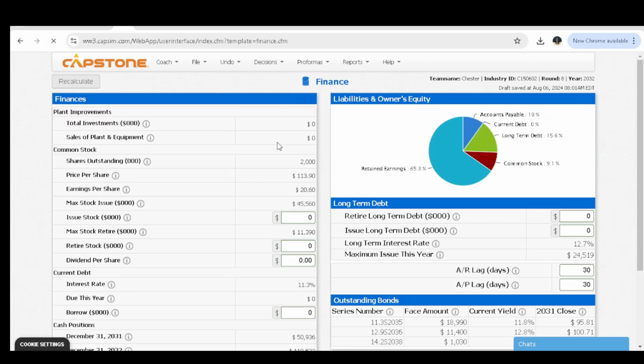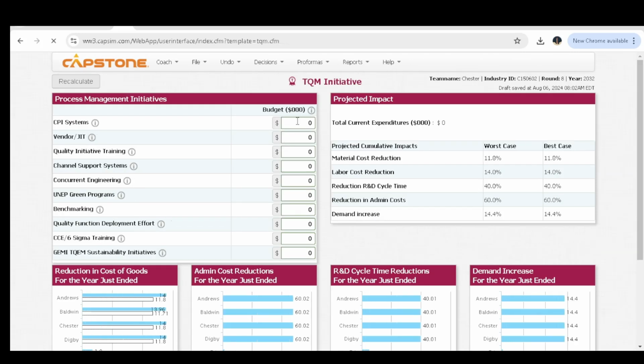Lastly is the TQM. TQM is simply the total quality management, and for this one we normally have the TQM initiatives, so we are going to give them 1,000 each for each and every TQM initiative. TQM mainly has many impacts, one of them being it reduces the material cost, also it reduces the labor costs, and reduces the R&D cycle time, and it also reduces the administration costs in the company. TQM is also important because it increases the demand in the company. So those are the impacts of the TQM in the simulation.